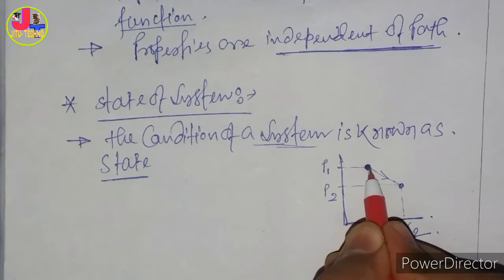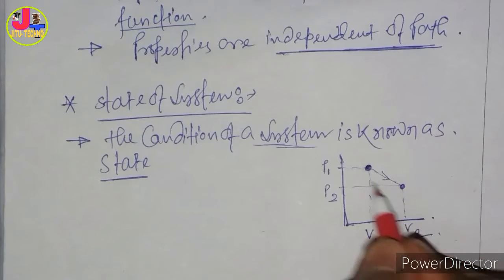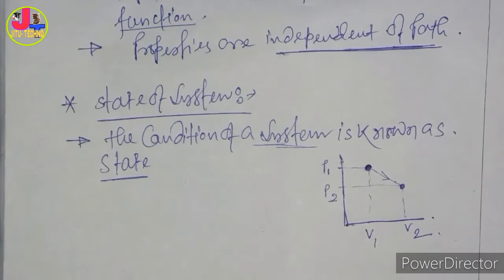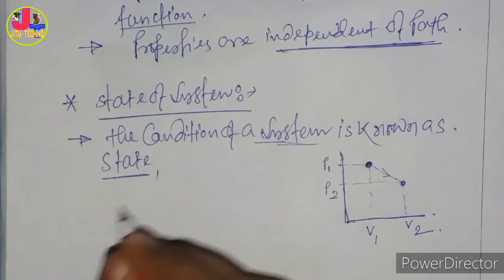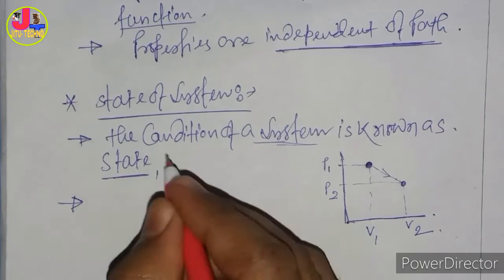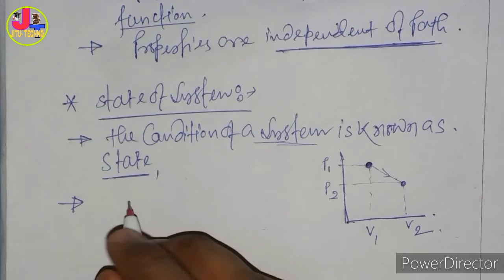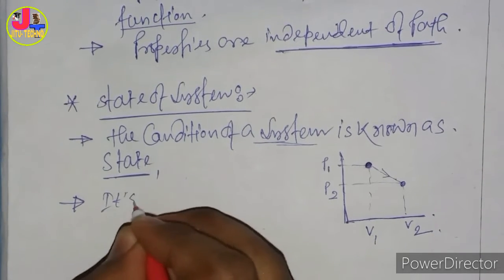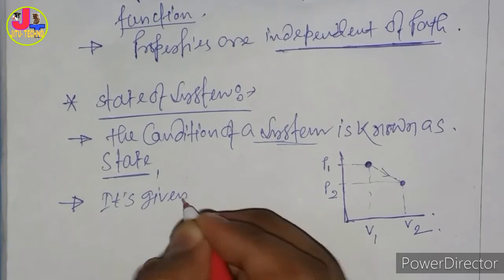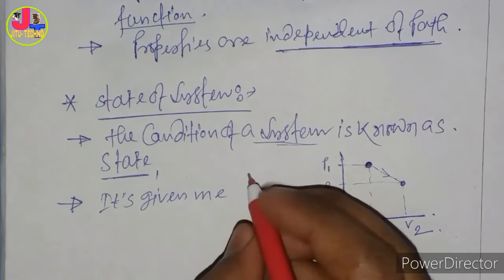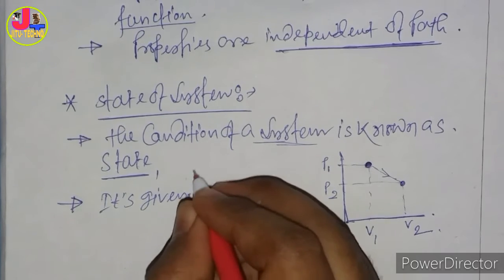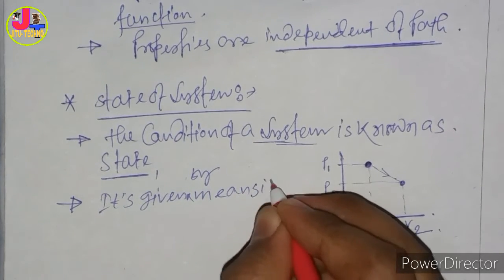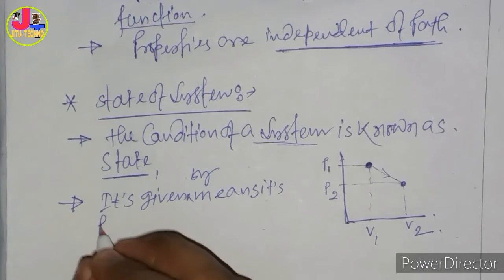But if this is the state, the condition means you can understand that condition. Here we can also write about the state: it is given by its properties.